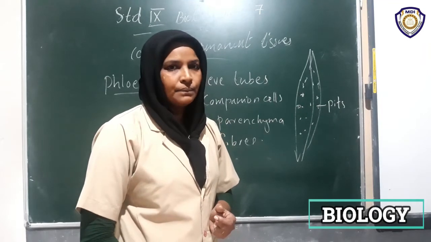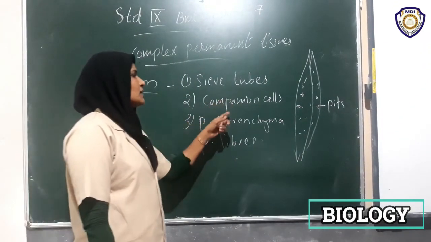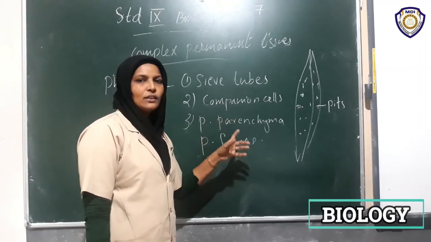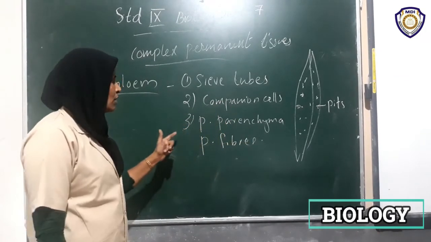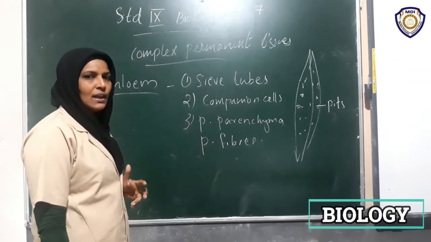Are you clear? The diagram is also very important. The sieve tubes and companion cells work together. Phloem parenchyma is the only living cells here.